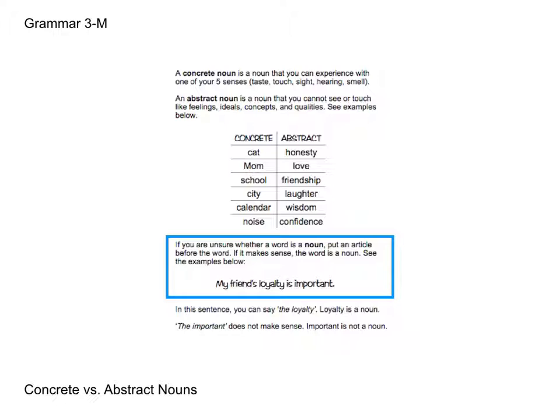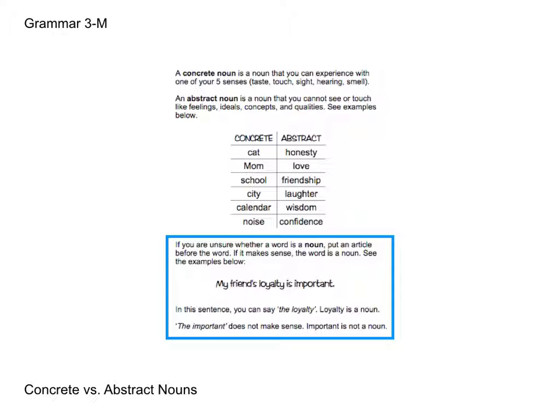So let's look at this example sentence. We have, my friend's loyalty is important. Well, there are a lot of different ideas and feelings and qualities in that sentence. So let's think about it in another way. In this sentence, you can say the loyalty is important. Therefore, it makes sense and loyalty is a noun. Whereas if you put the in front of important to make the important, it doesn't really make sense. Important is not a noun, it's an adjective. But we know that it's not a noun because we tried to put the in front of it.